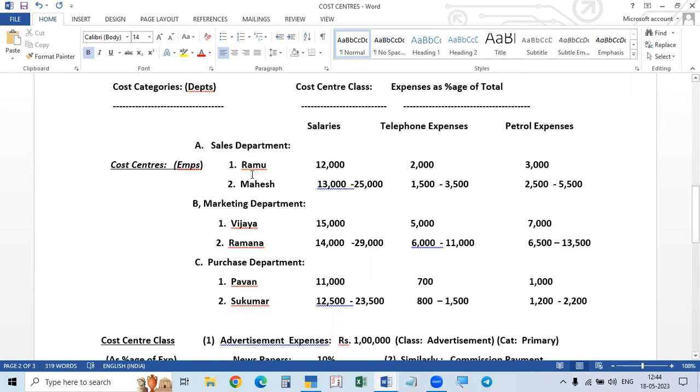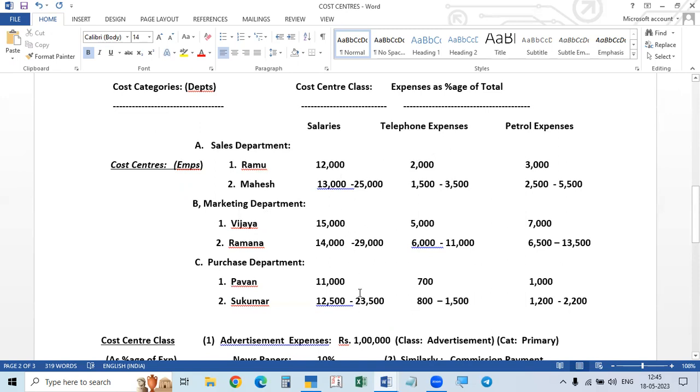We can create the category, and the cost centers, and we can divide the money for salaries. The same thing we can do as a separate entry: salary separately, and for telephone expenses we can create an account and an entry. These are already available. In telephone expenses, first category these two people, second category these two people, third category these two people. That amount you have to take.